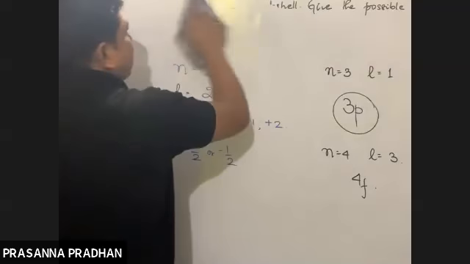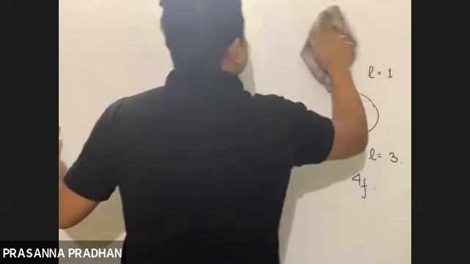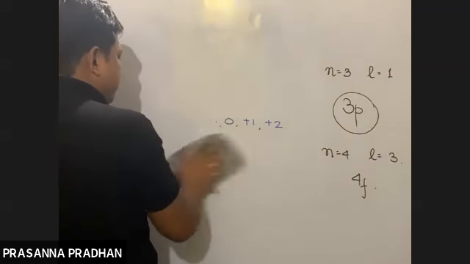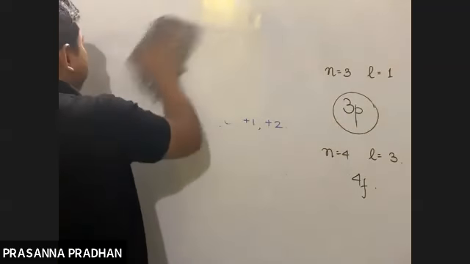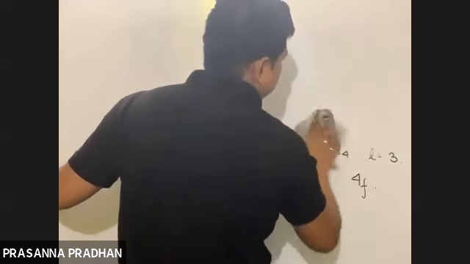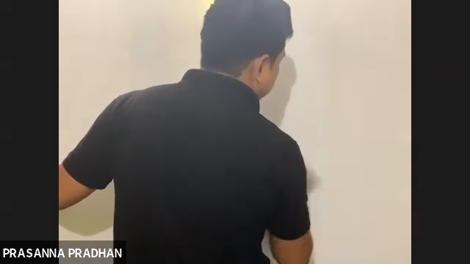Now, another type of question. A set of quantum numbers will be given, then you will be asked which set of quantum numbers are possible and which are not possible. I'll just start with a few, then I'll move to the next topic.